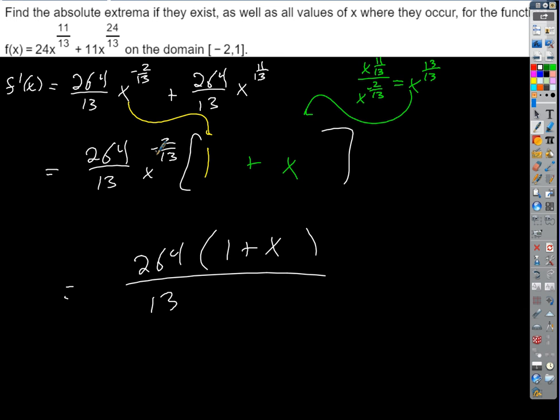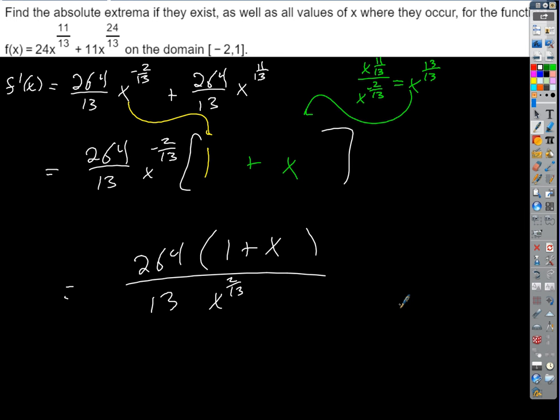To x to the 2/13, because it's a negative exponent. Okay? That's handy to write it that way, because now we've got a top and a bottom to our function. So we can find the two types of critical numbers really easily. Once we get it written in rational form, we know where is this derivative going to equal 0? When x equals what?